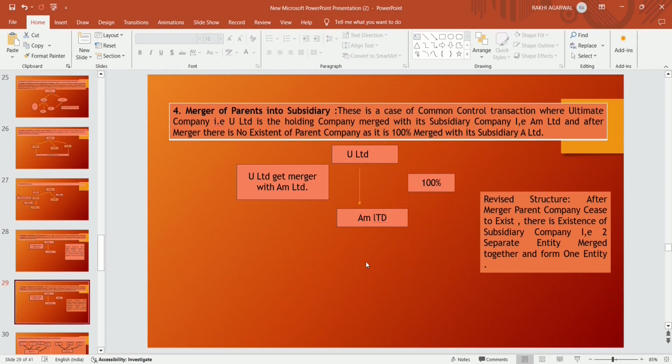This is also a common control transaction where the ultimate company U Limited, the holding company, is merged with its subsidiary company, that is AM Limited, and after the merger there is no existence of the parent company as it is 100% merged with its subsidiary AM Limited. So the revised structure after the merger is that the parent company ceases to exist and there is only the subsidiary company; two separate entities merged together and form one entity.